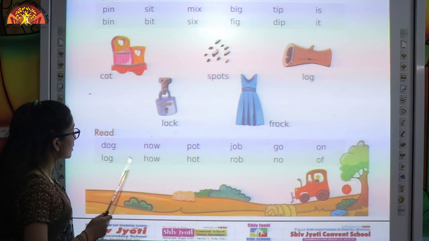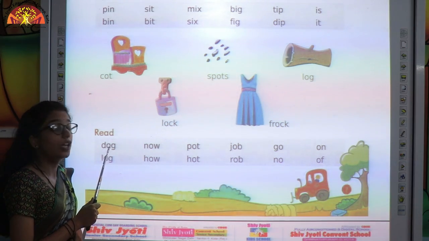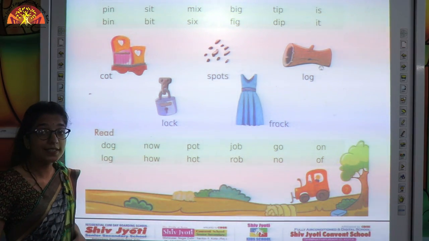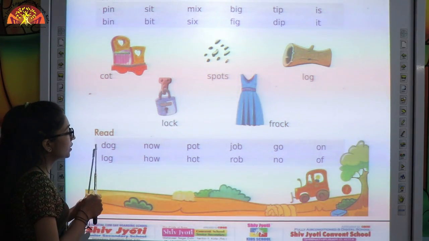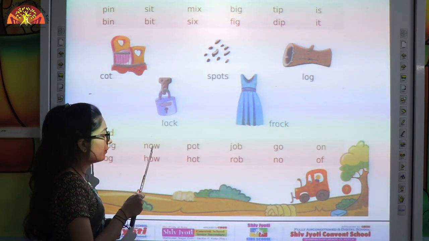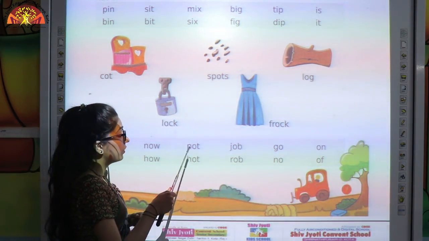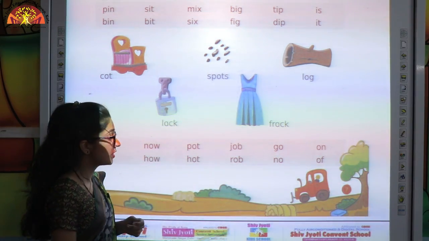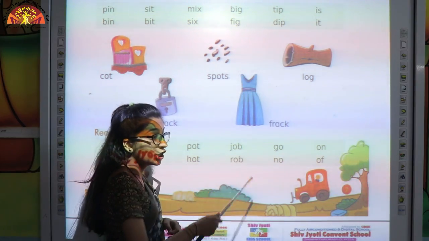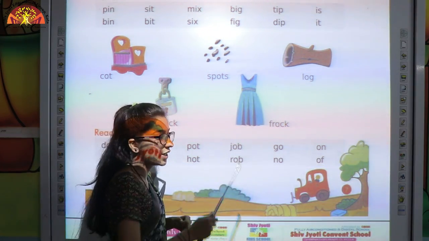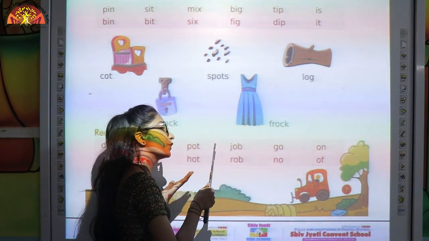Now let's see some words. D-O-G, dog. Sound of D is D. Sound of O-G is og. So it will become dog. N-O-W, now. P-O-T, pot. J-O-B, job. Sound of J is J. Sound of O-B is ob. So it will become job.